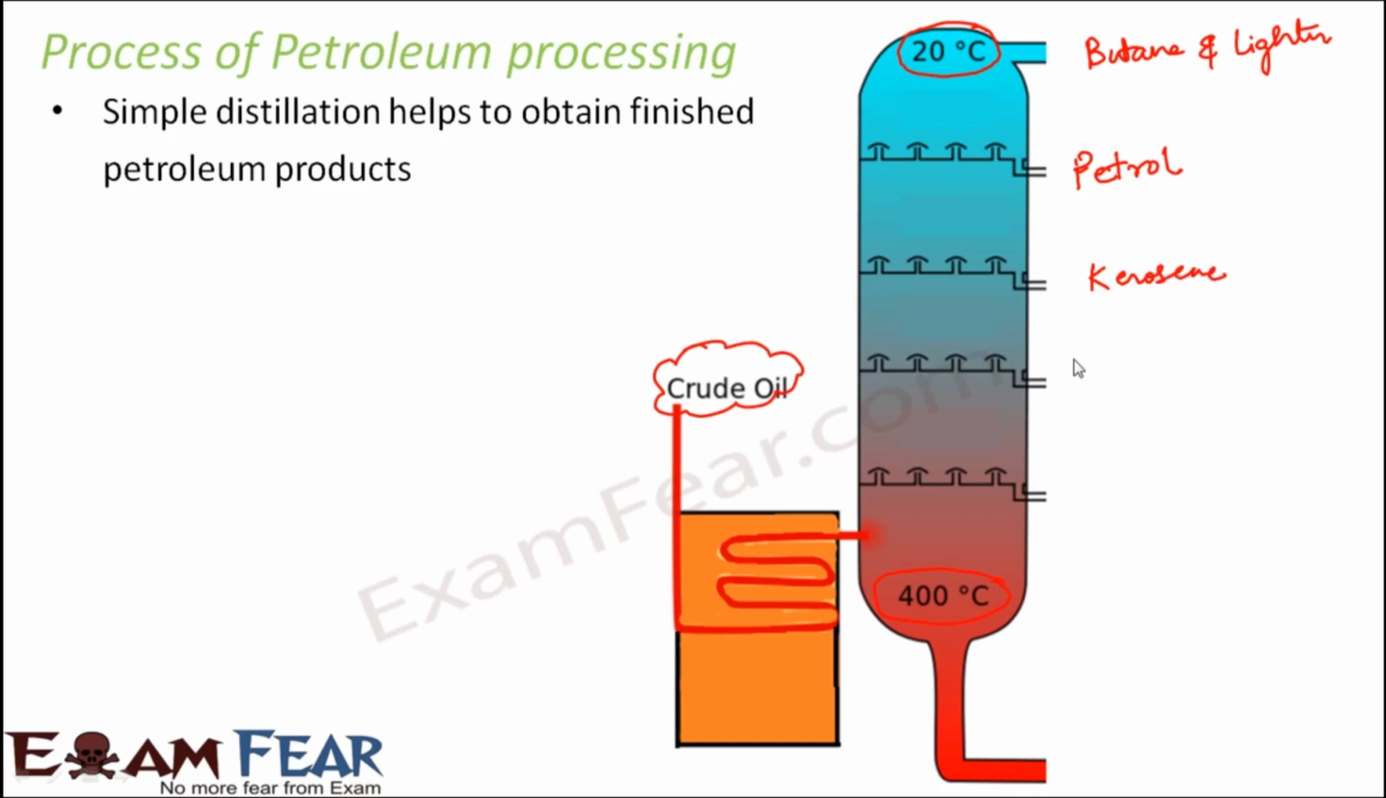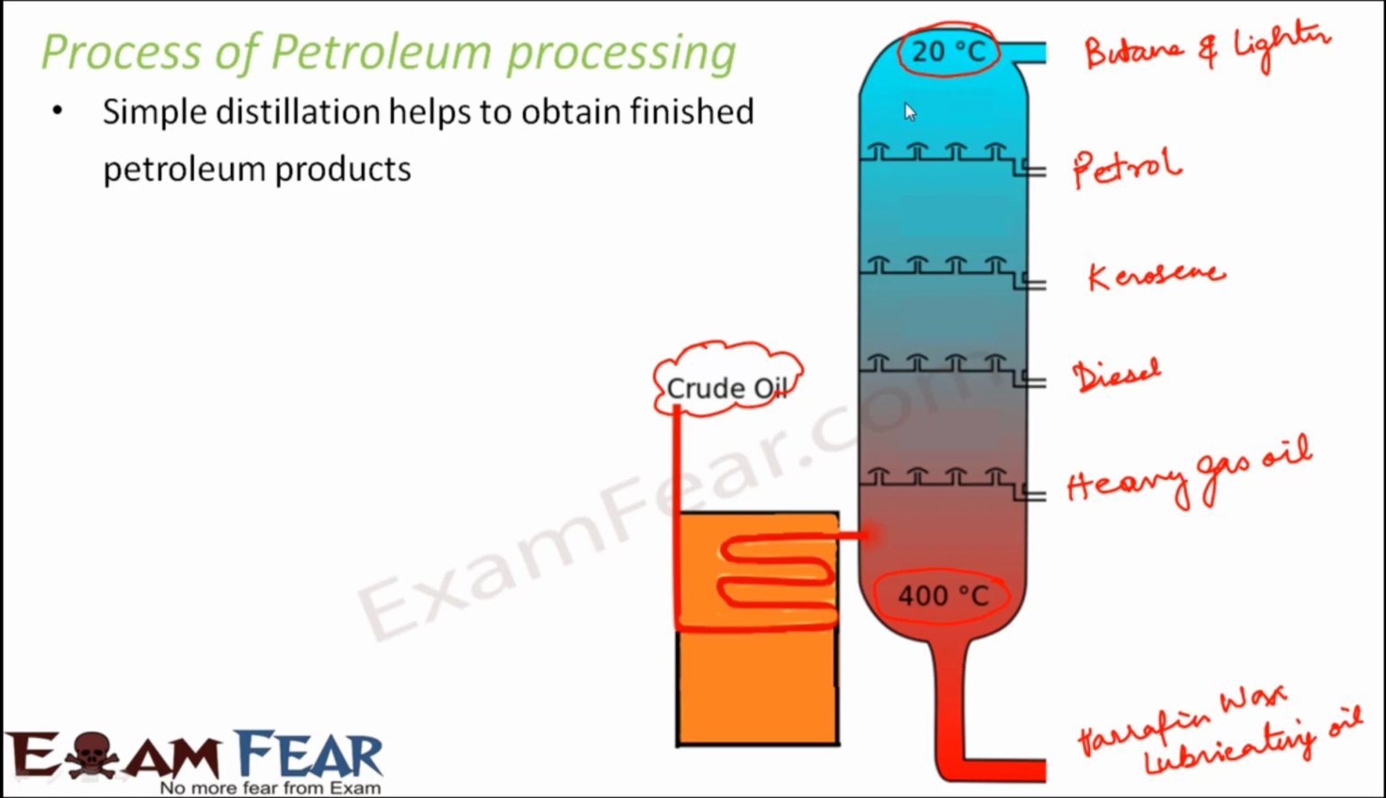Below that you get diesel or light gas oil. Below that you get heavy gas oil. And at the bottom, that is at the highest temperatures, you get stuff like paraffin wax, lubricating oil, and others. So now all these things, they boil at different temperatures.